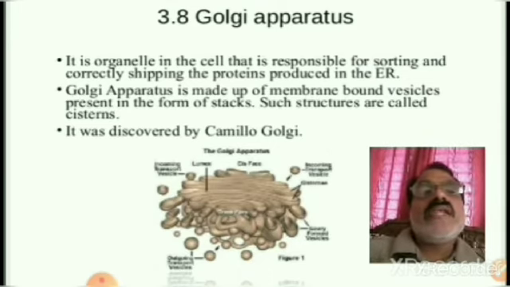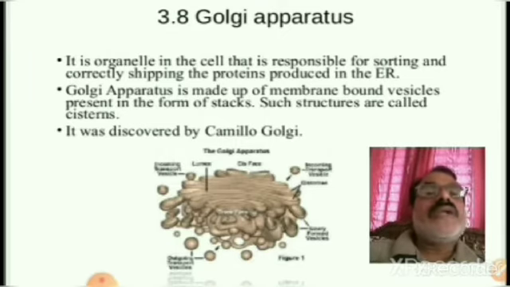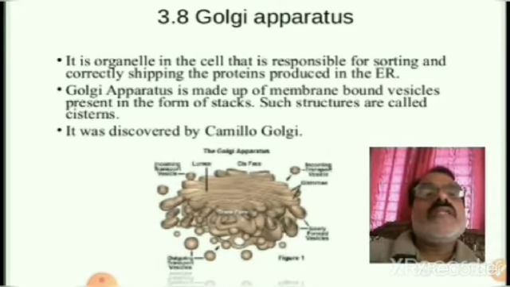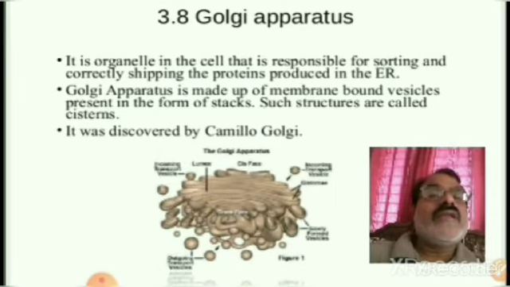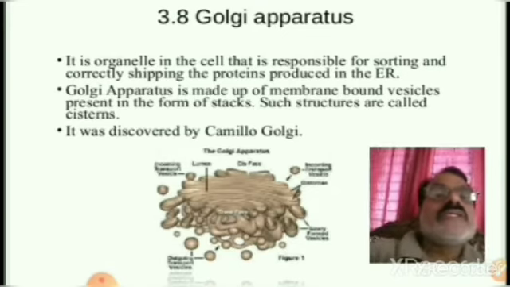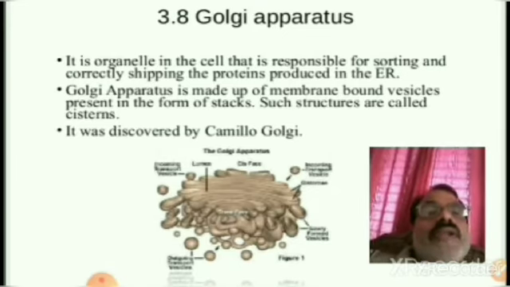It is an organelle in the cell that is responsible for sorting and correctly shipping the proteins produced in the endoplasmic reticulum. In the endoplasmic reticulum, particularly the rough endoplasmic reticulum, proteins are produced. These proteins may be carried out, okay, for sorting and correctly shipping by the Golgi apparatus.